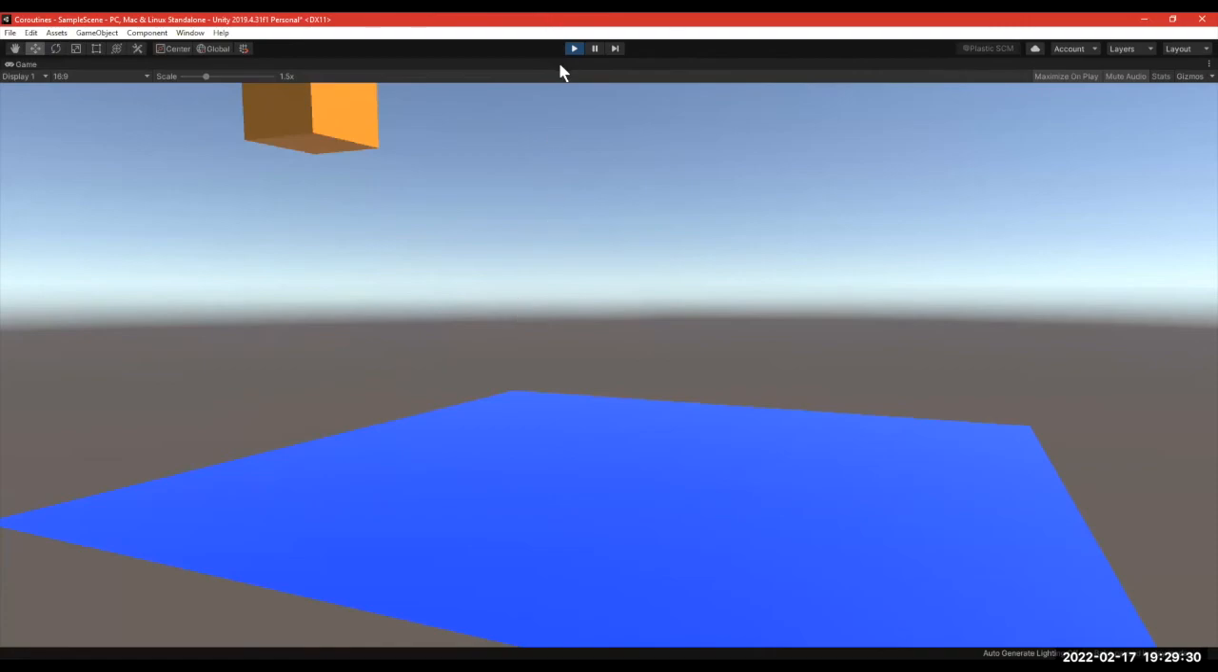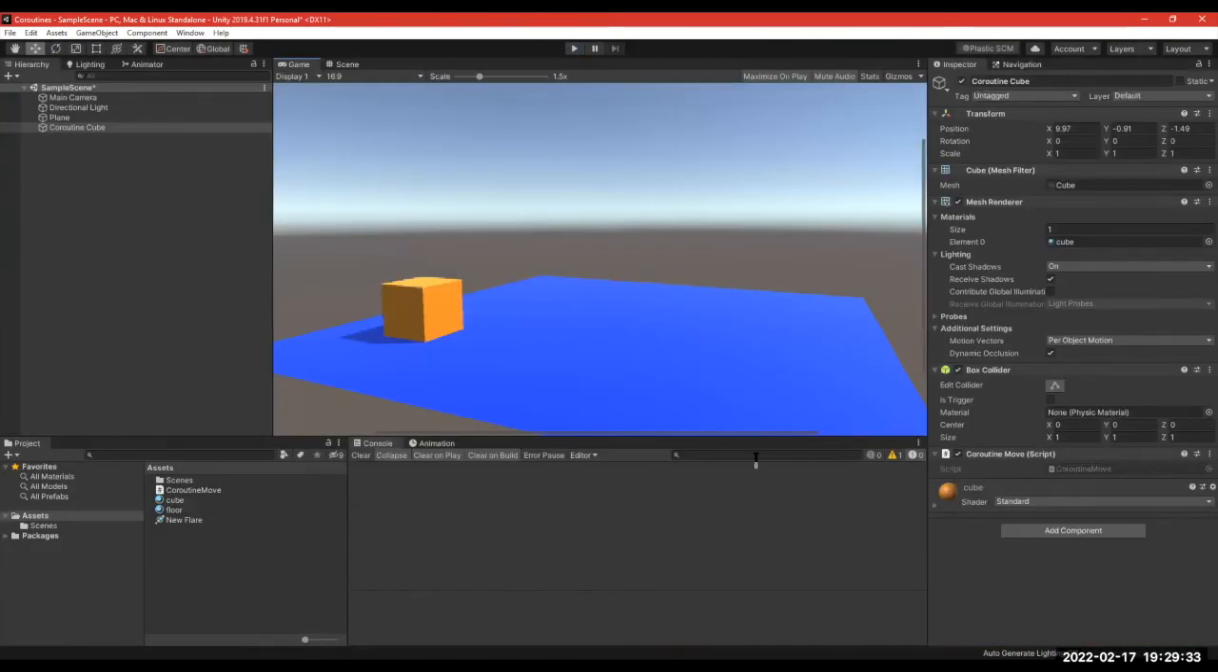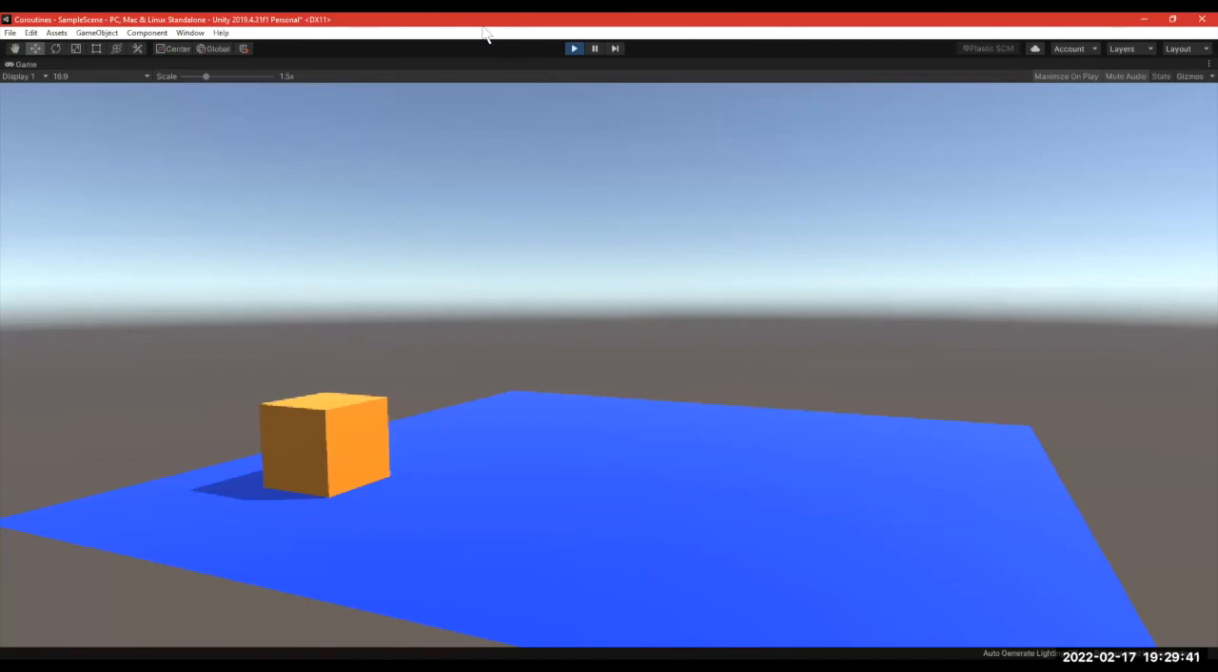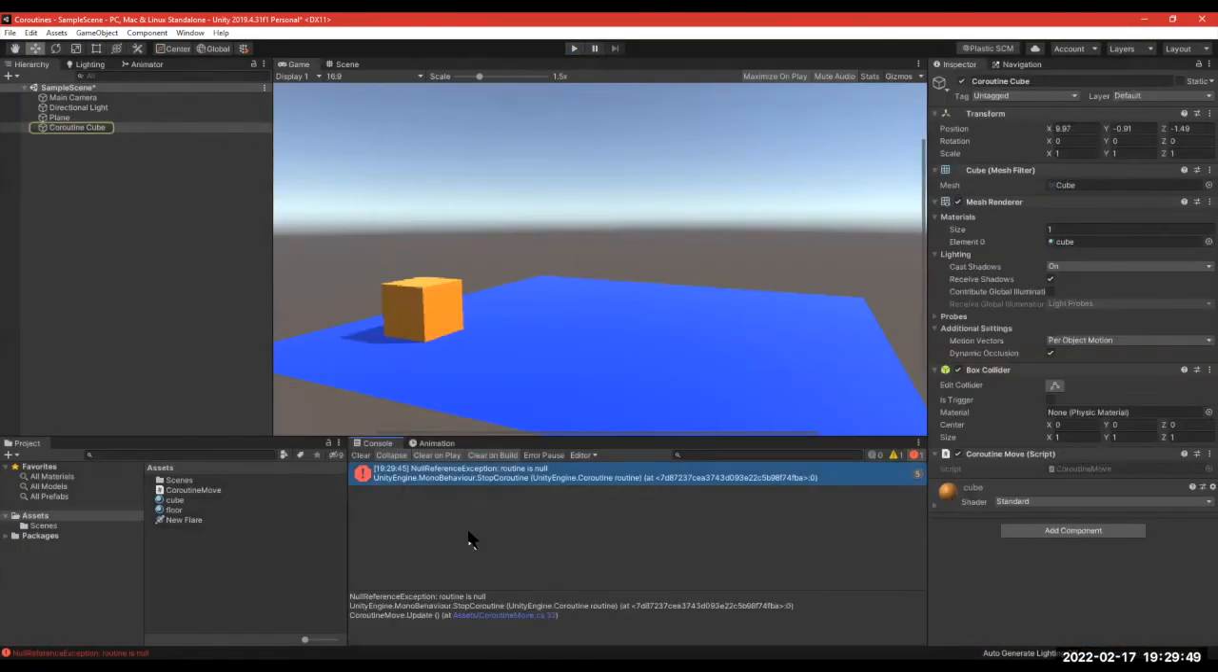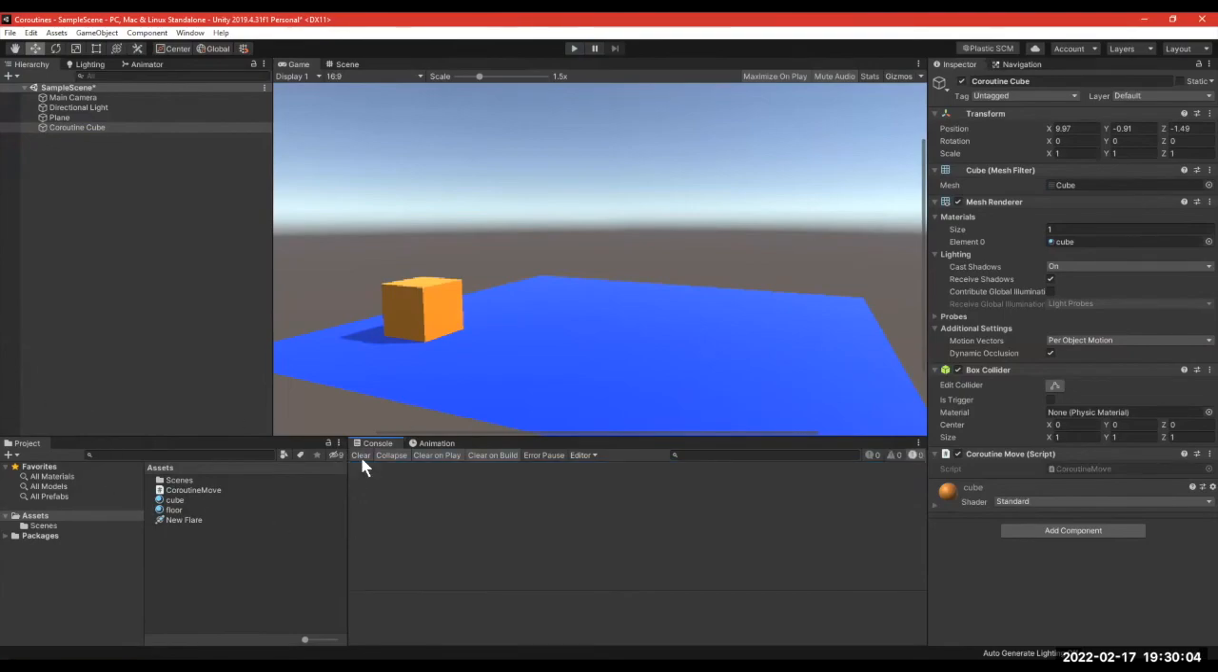Something bad that can happen, though, something you should be aware of, is if you try to stop a coroutine before you've started it for the first time, before you've set that variable. So if I try to stop it before it's been started, there we go, we're getting our error here. Because we didn't assign that variable, it's null. So don't stop a null coroutine. Just check to make sure it's not null before you stop it. Simply say if this coroutine is not null, then you can stop it, and then you won't get errors. But yeah, that's the power of using variables.